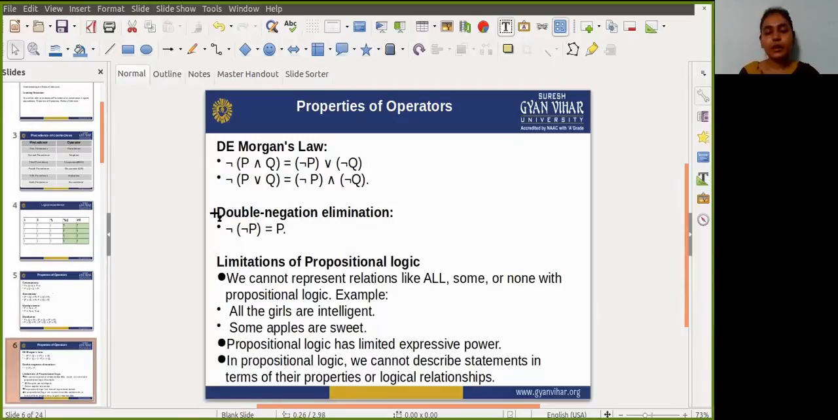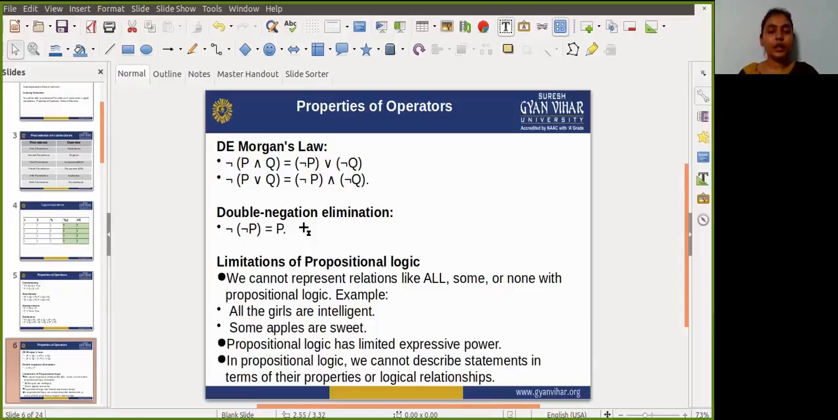Next property is double negation elimination. If you apply negation on any negated proposition, then you will find a non-negated proposition. If you apply negation on the negation of P, then you will find the value of P. This is known as double negation elimination. If you apply negation on negation, then it removes the negation effect.